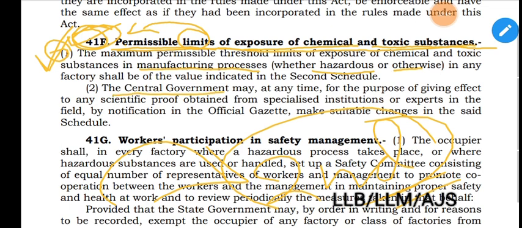Section 41F subsection 2 provides that the central government may, this is the central government again, at any time, for the purpose of giving effect to any scientific proof obtained from a specialized institution or experts in the field, by notification in the official gazette, make suitable changes in the second schedule. So section 41F subsection 2 is about making suitable changes in the second schedule, and the central government has the power to do so.